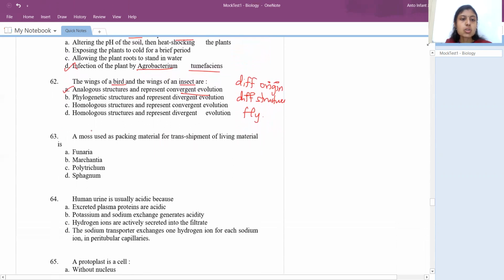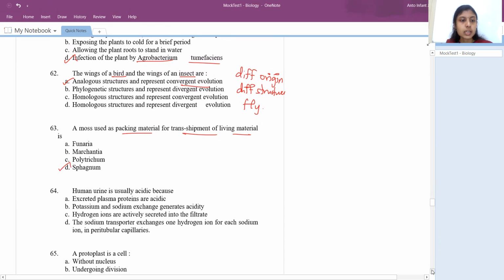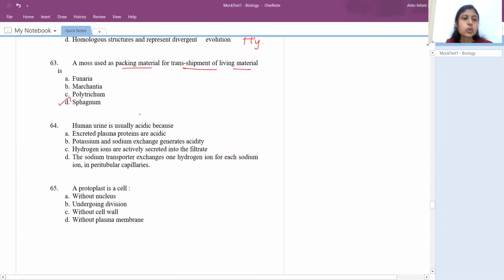Okay, so a moss used for packing material for transshipment of living materials. So we will use one of the mosses for packaging of living materials. So the answer is sphagnum. Okay, right. So next one is, human urine is usually acidic because, so the answer would be hydrogen ions actively secreted into the filtrate.